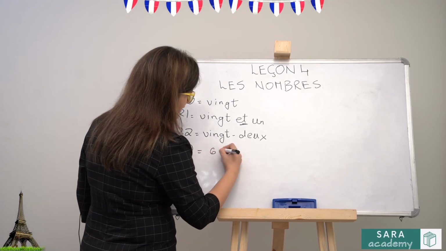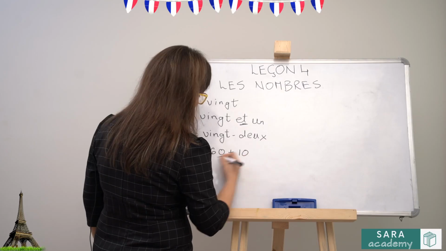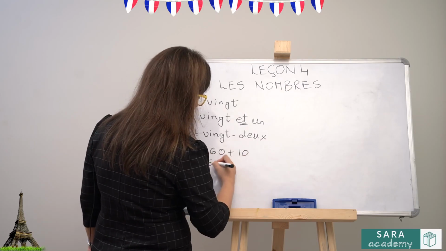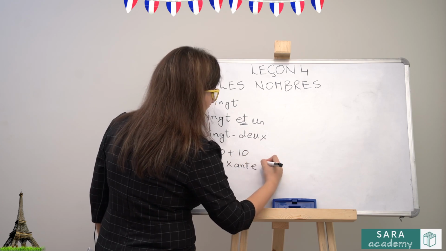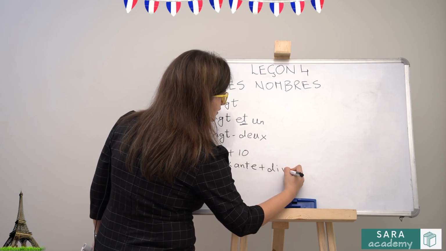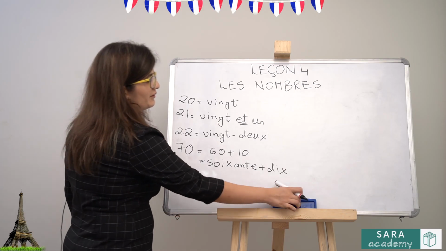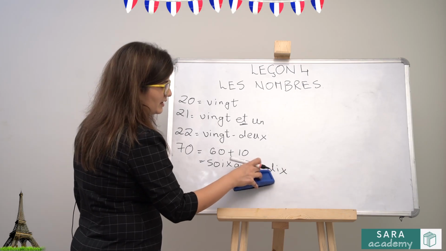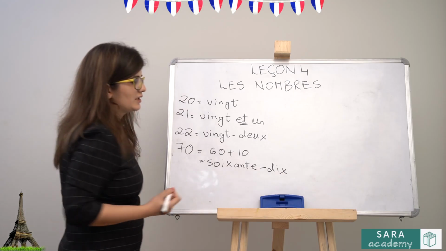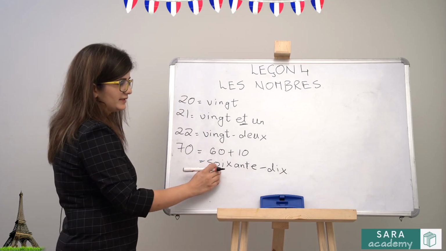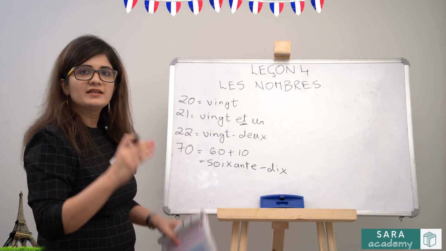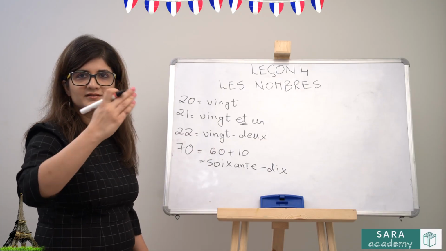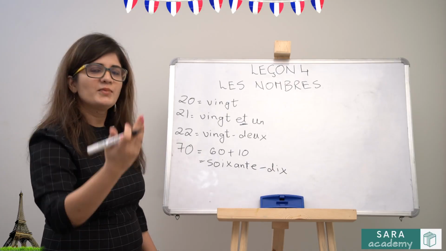It is basically 60 plus 10. So if you know your word for 60, it is soixante and 10 is dix. So of course there is no plus sign in between, there is a hyphen. Soixante-dix, 60 and 10. So 71 would be 60 plus 11. 72 is 60 plus 12.